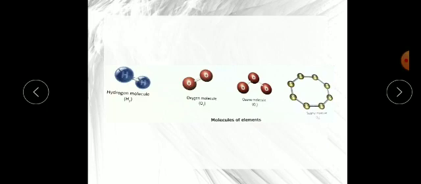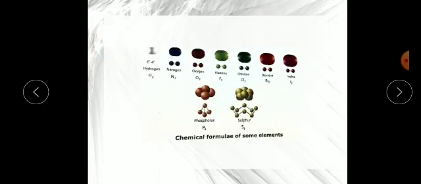Remember always, when two or more atoms of the same element combine together, they form a molecule. Here I am showing you hydrogen, nitrogen, oxygen, fluorine, chlorine, bromine, iodine, phosphorus P4, sulfur S8.